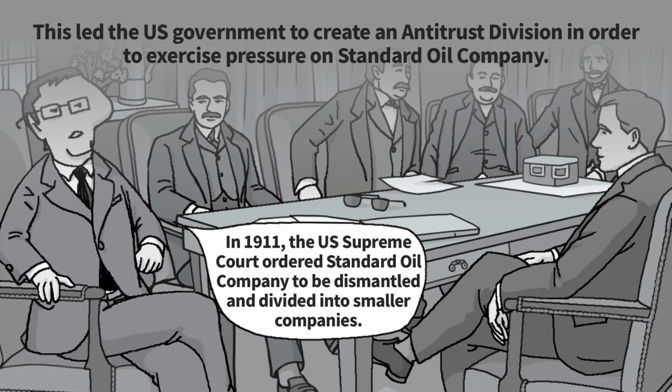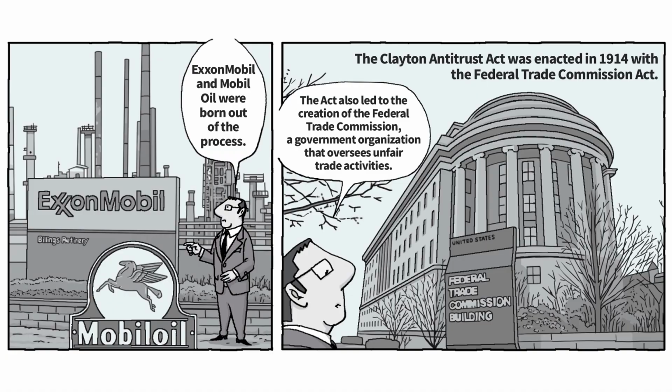This led the U.S. government to create an antitrust division in order to exercise pressure on Standard Oil Company. In 1911, the U.S. Supreme Court ordered Standard Oil Company to be dismantled and divided into smaller companies. ExxonMobil and Mobil Oil were born out of the process.